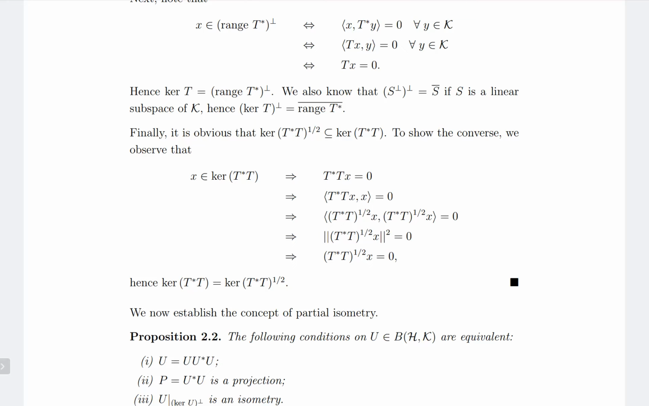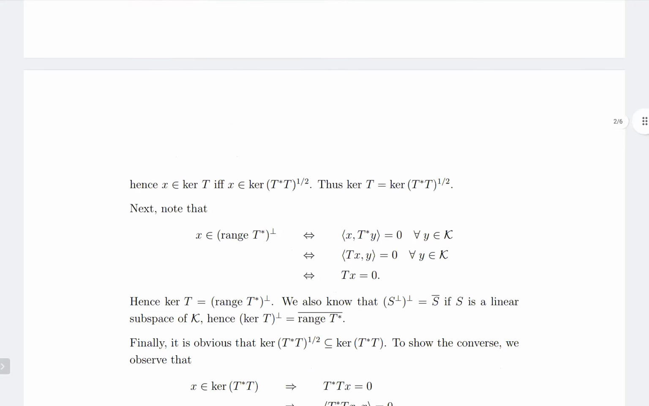This implies that the inner product of T star T x comma x is 0. And then you'll take the square root of T star T to the other side. So this implies that the inner product of (T star T) square root x with itself is 0. So this means that the norm of (T star T) square root x is 0. This happens if and only if (T star T) power 1 by 2 x is 0, so that x is in the kernel of (T star T) power 1 by 2. And so kernel T star T is equal to kernel (T star T) power 1 by 2. And we have proven the lemma.